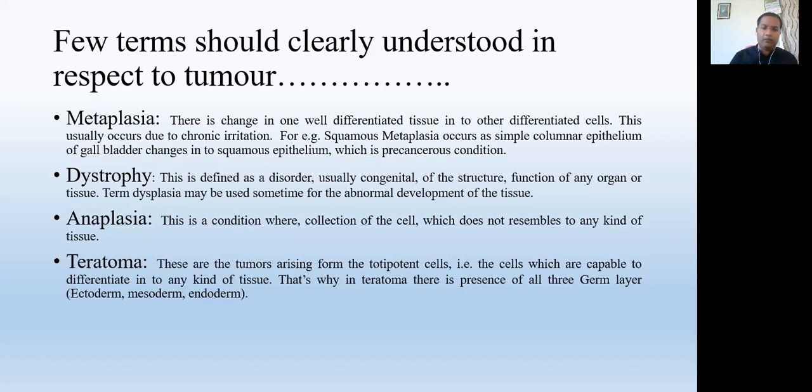You have to understand all these terms to know the character of the cancer, which type of pathology has been undergoing during the development of these tumors. The tumor may be due to metaplasia, dysplasia, anaplasia, or teratoma.